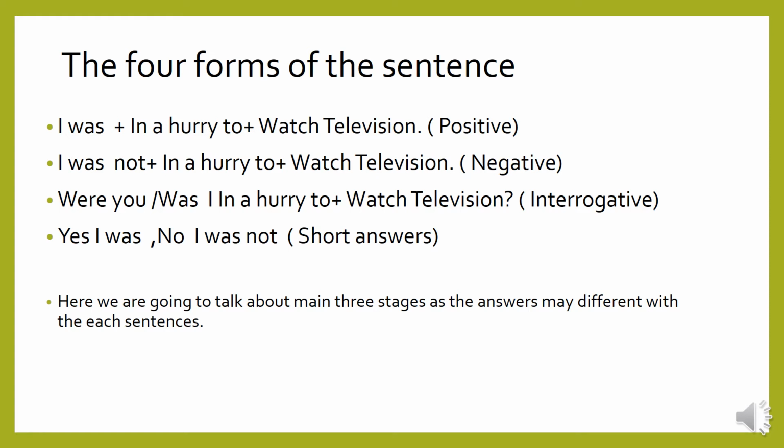Yes, I was, or no, I was not, short answers. In this lesson, we are going to talk about the three main sentences, positive, negative and interrogative. The reason is that the answer is different from question to question and from person to person.